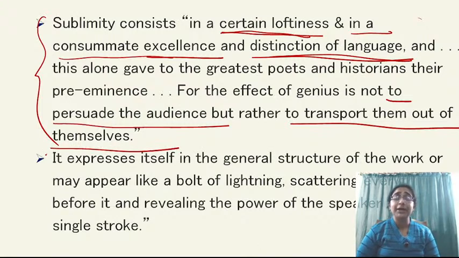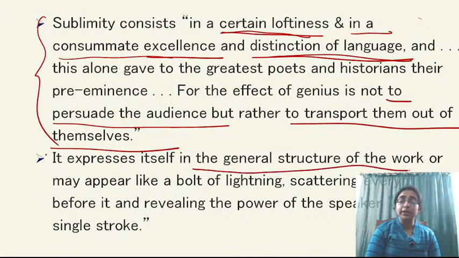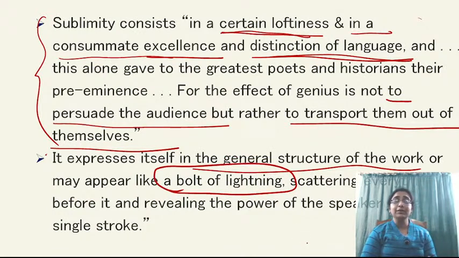So it is not about persuasion, but it is about uplifting the audience. It is about transporting the audience into a different world, the world of sublimity. And that amount of loftiness is considered sublime in a particular work. It expresses itself in the general structure of the work or may appear like a bolt of lightning. It can also be asked what he compared sublimity with, that is a bolt of lightning, which means a kind of sudden realization or sudden jolt to your mind where you can realize that yes, I am in a sublime world.